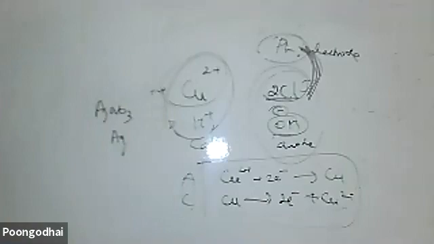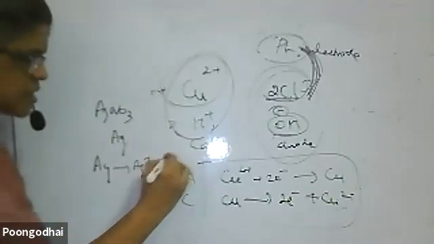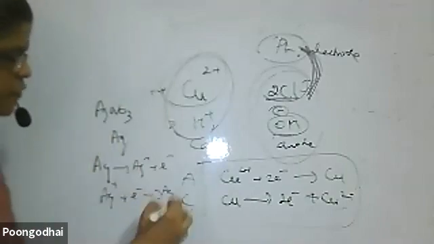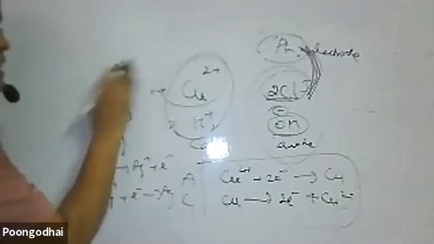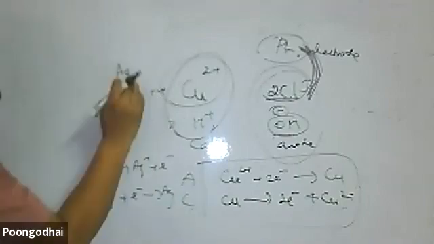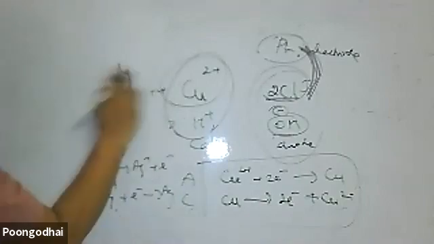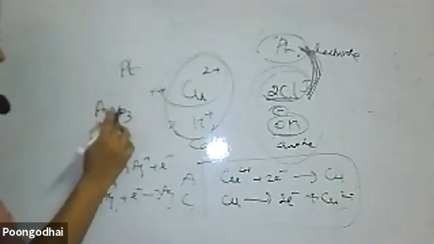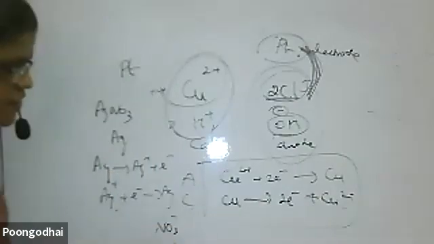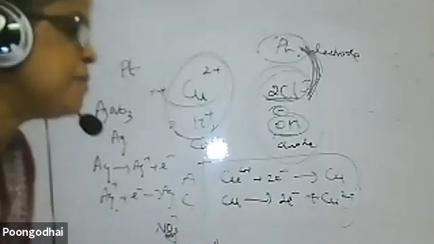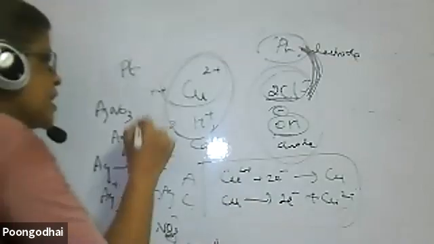Similarly, silver nitrate solution using silver electrode. What are the products you get? What are the cell reactions? Silver will give Ag+ plus electron. Ag+ plus electron gives silver if you are using platinum electrodes. But if you are using silver electrodes, what will happen? Nitrate ion will go, sorry, if it is silver electrode, this is the reaction. If it is platinum electrode, then what happens? Nitrate ion and OH- will be there. So OH- will dissociate to give hydrogen and oxygen. Keep that in mind. This product of electrolysis is asked.